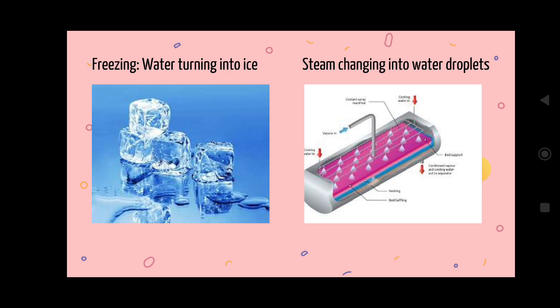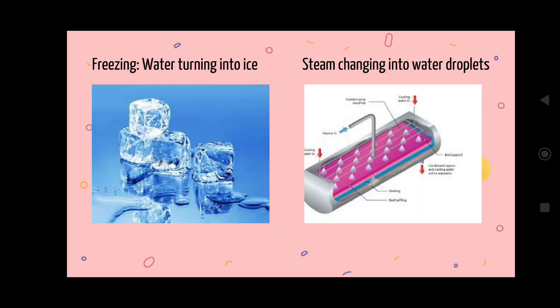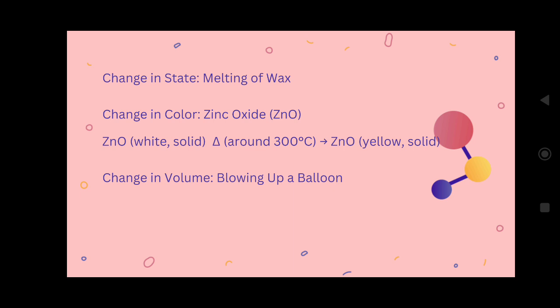Next, steam changes into water droplets. Just collect the water vapors from here. See, it is exactly the reverse of boiling. Collect that steam, compress it and make it water again. That is also a physical change. Now some more examples of physical changes: melting of wax. I can melt wax and again I will get a solid.